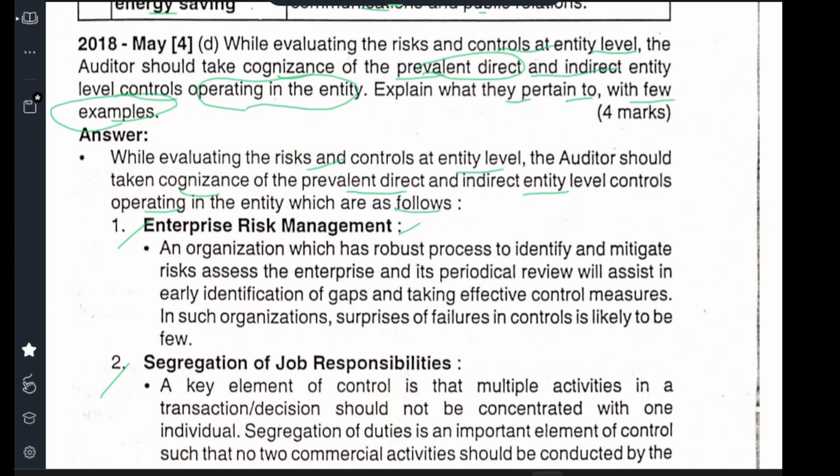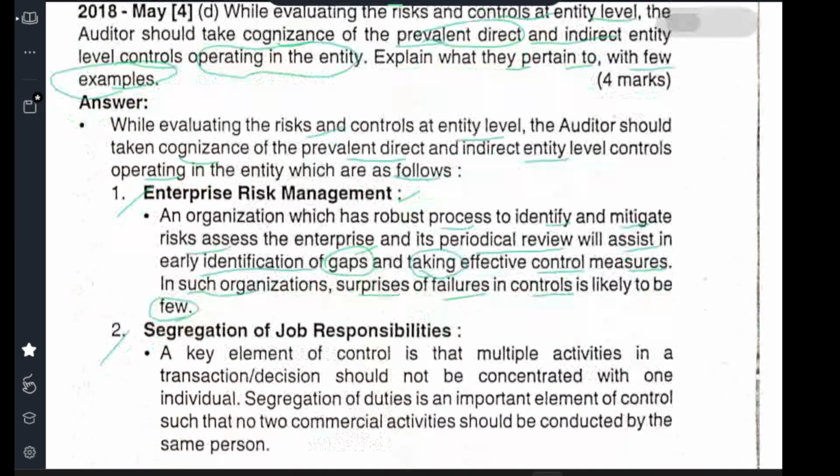Enterprise risk control. An organization with a robust process to identify and mitigate risk across the enterprise, and its periodical review, will assist in early identification of gaps and taking effective control measures. In such organizations, surprises of failures in control are likely to be few. The organization has its own controls, periodically reviews what is happening, and has proper regulation. After every 15 days, everything is checked to see it has been properly done. Every vouching and internal audit happens in such a way, so there is no problem.